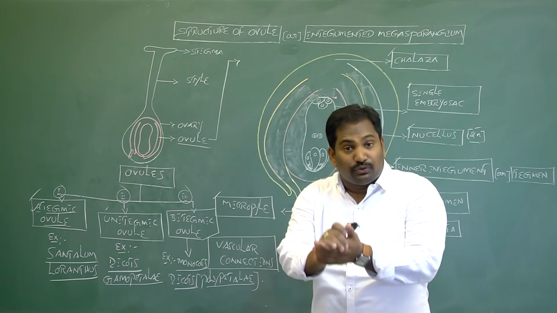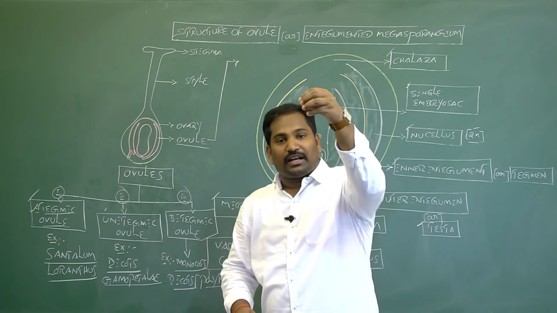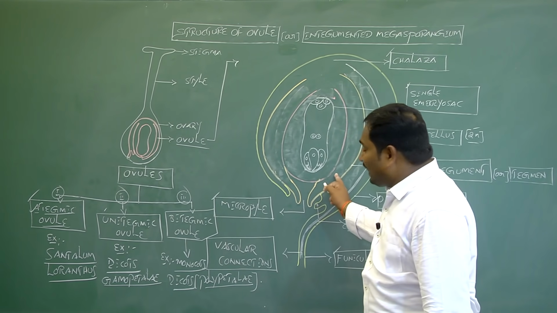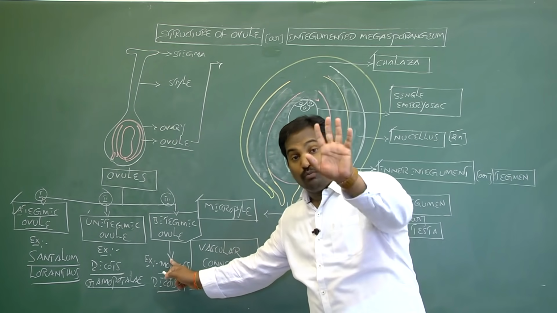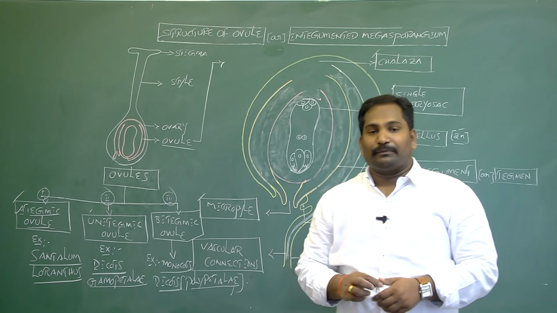If the petals are fused, it is called Gamopetalae. In dicotyledons, the Gamopetalae group of plants have unitegmic ovules. If the structure of ovule has two integuments, it is called bitegmic ovule. Example, monocots. In dicots, Polypetalae groups, petals are free.